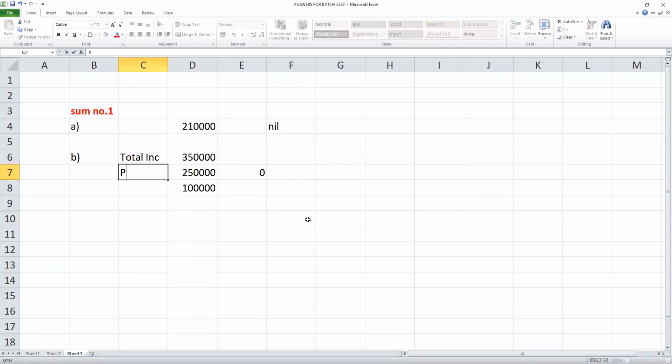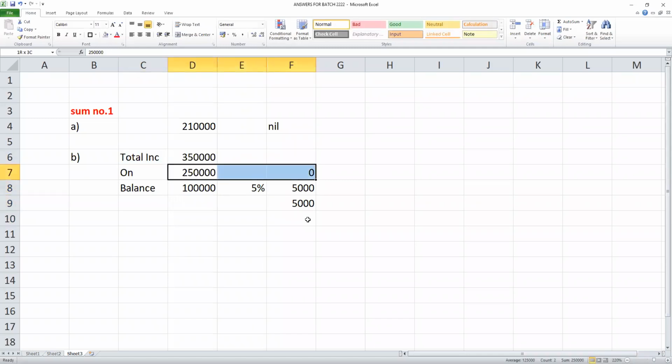On 2.5 lakhs nil, balance 1 lakh, how much tax I have to pay? 5%. What is 5% on 1 lakh? 5,000. Students, my total income is 3.5 lakhs, on 2.5 lakhs 0, balance 1 lakh at 5%, 5,000.